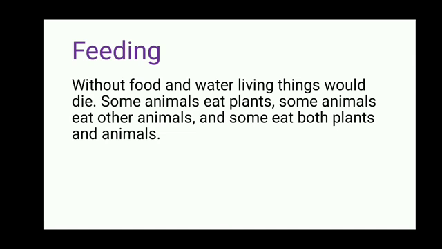All living things take their food from the sources provided by nature. Some animals eat plants and those are called herbivores. Some animals eat other animals. Those are called carnivores and some eat both plants and animals. Those who eat plants and animals are called omnivores. So that's how all living things depend on other living things to get their food.